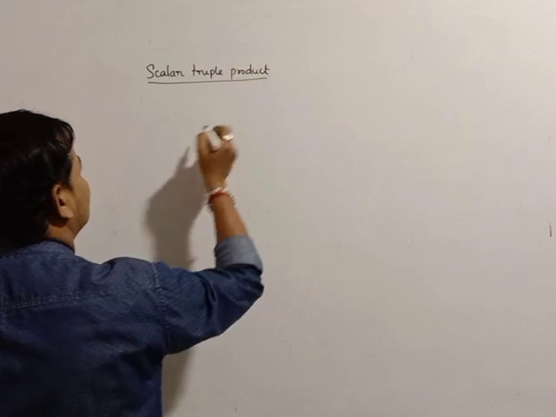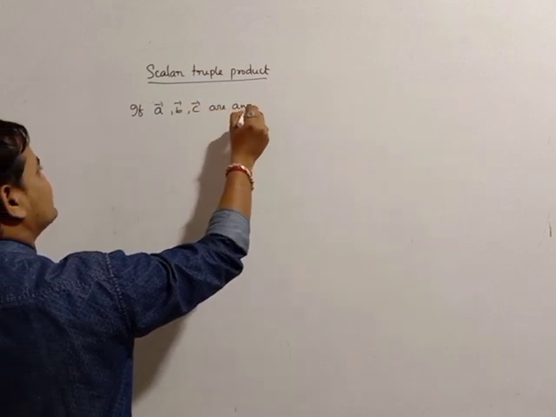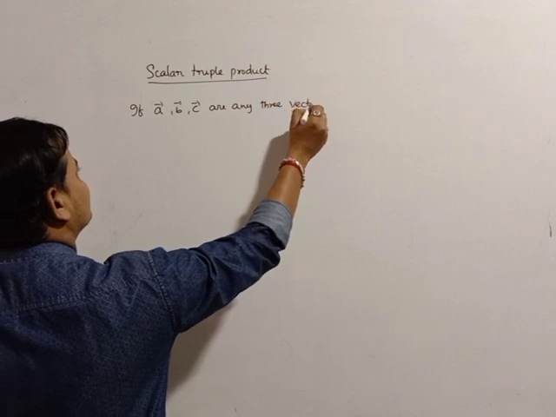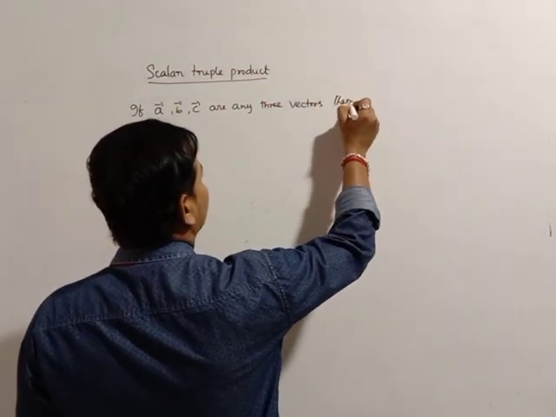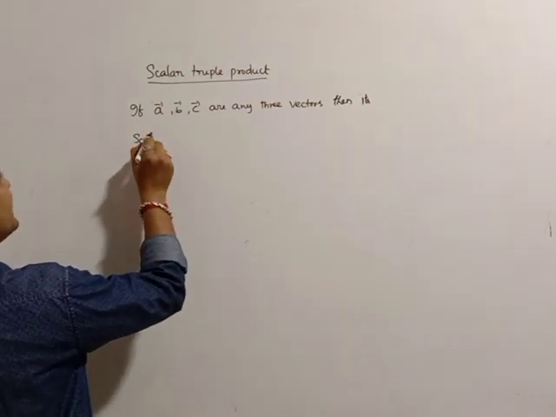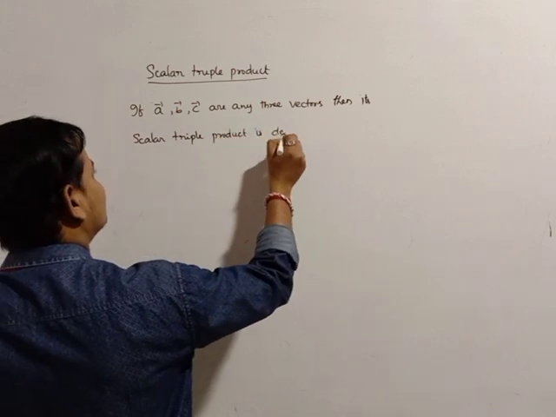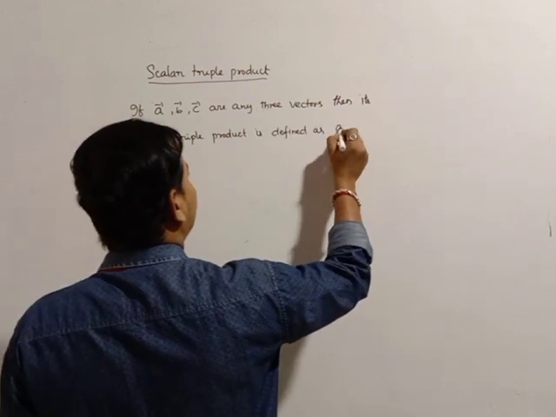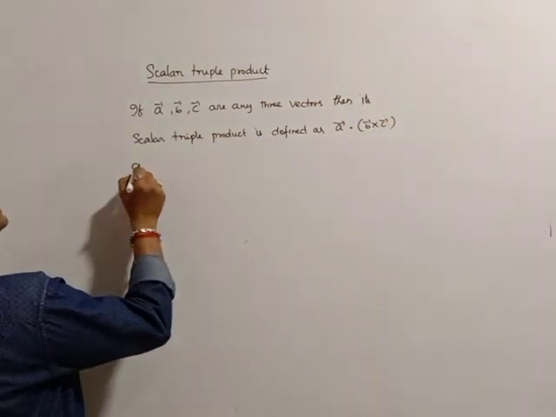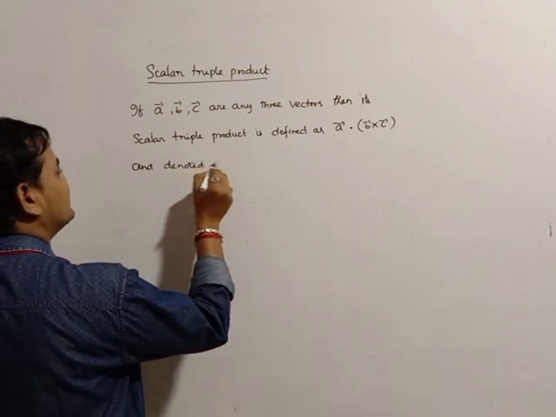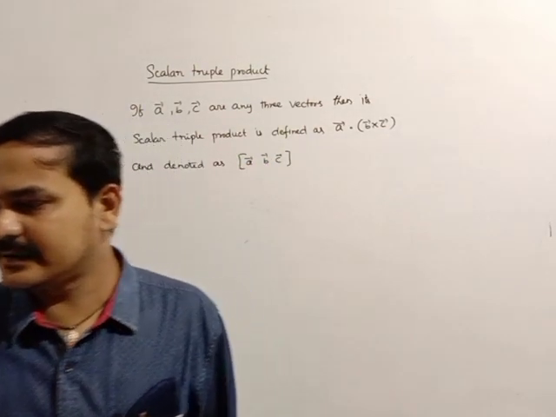Scalar triple product. If A bar, B bar, C bar are any three vectors, then its scalar triple product is defined as A bar dot B bar cross C bar, and denoted as box of A bar B bar C bar. It can be denoted by box of A bar B bar C bar.